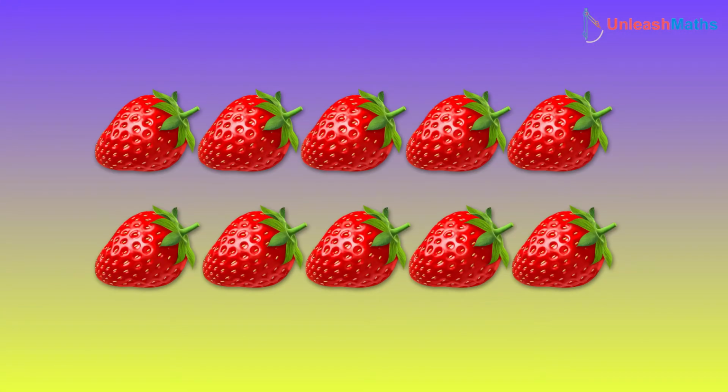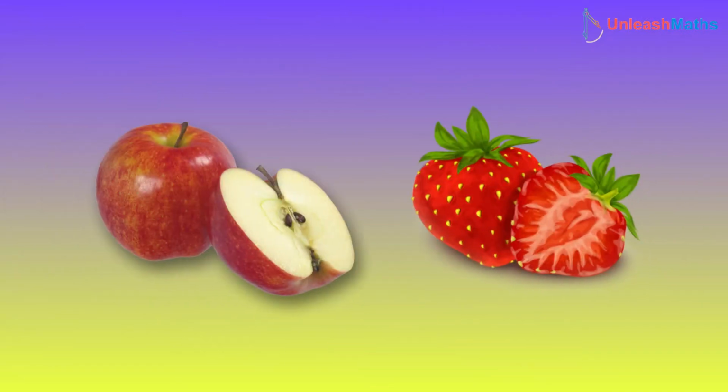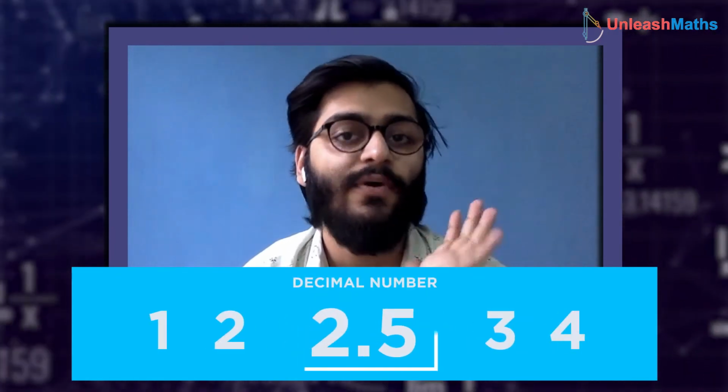But what if apples and strawberries are cut into pieces? How can we represent half an apple, half of a strawberry, or something like that? So we can have something in between, right? That is 1 apple, 1.5 apples, 2 apples, something like that. So numbers between two consecutive whole numbers. Here comes the concept of the point in the decimal number.